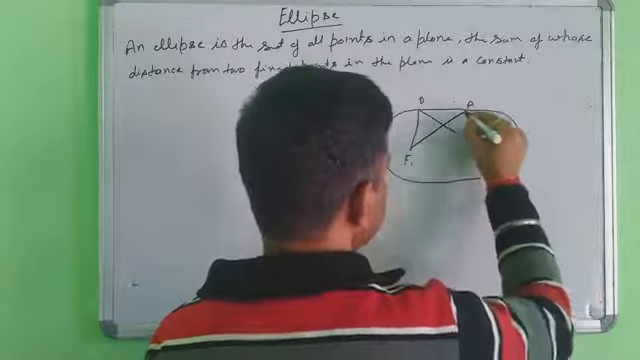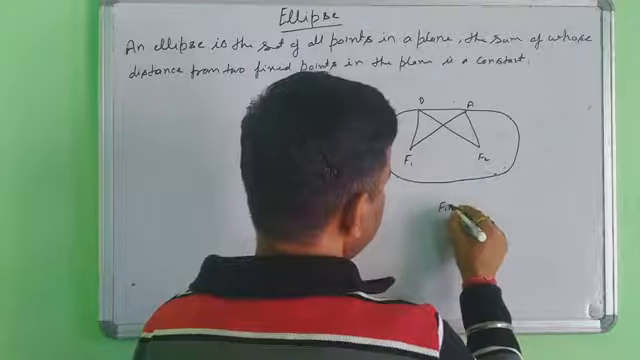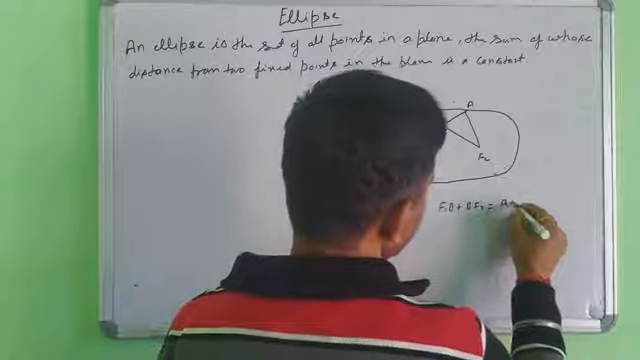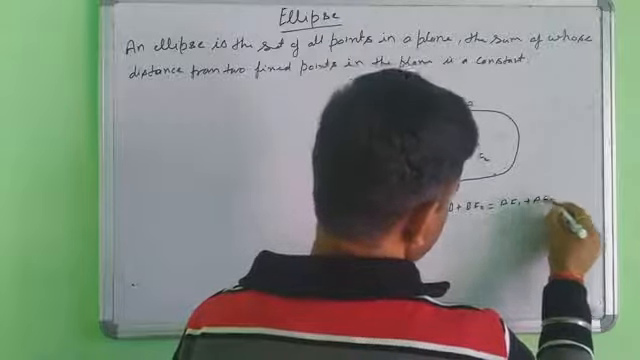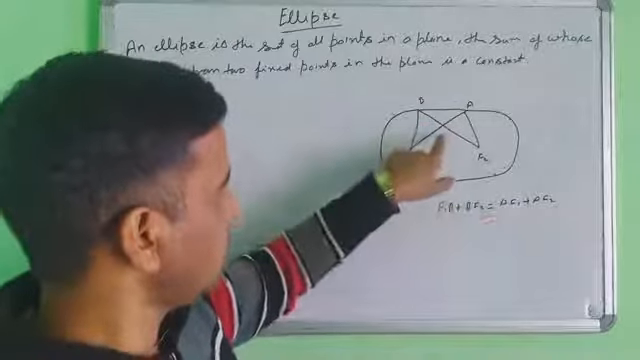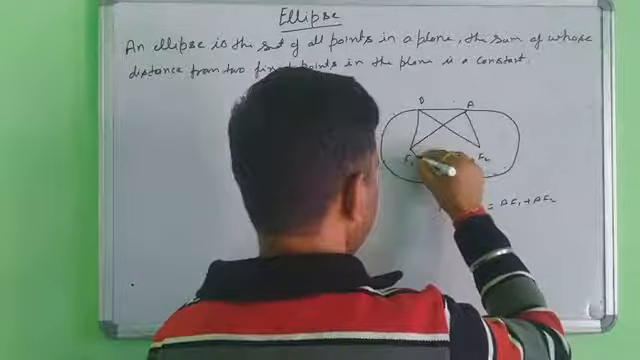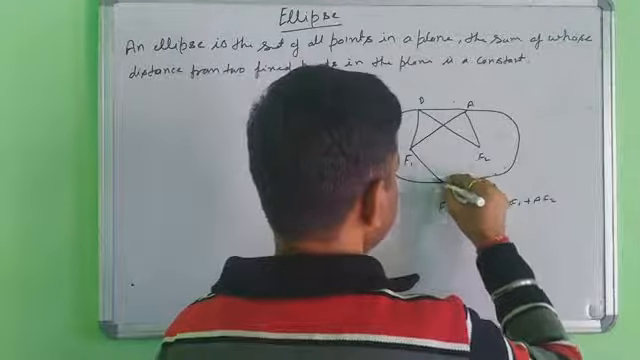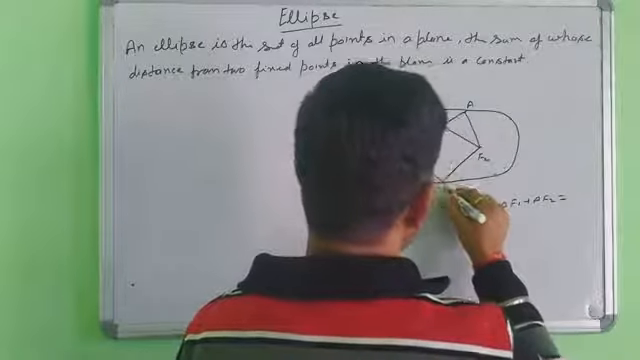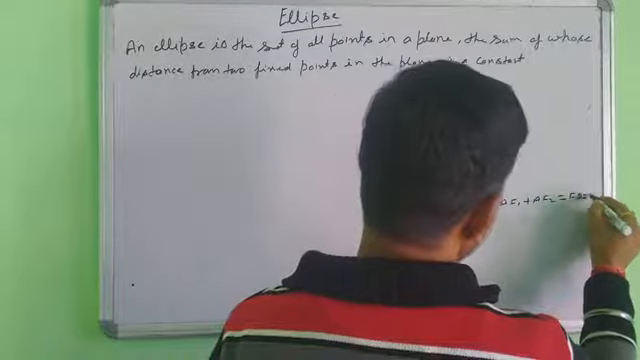It means the sum of the distances from the two fixed points is constant. So AF1 plus AF2 is equal to BF1 plus BF2. It means the distance of this plus this will be equal to the distance of this plus this. Suppose you take one more point D here, then DF1 plus DF2 is also equal to the same.